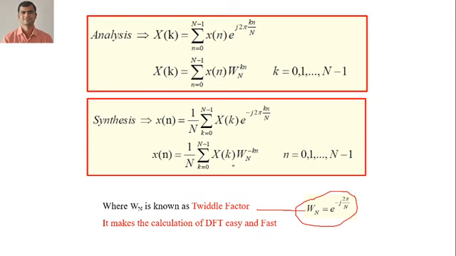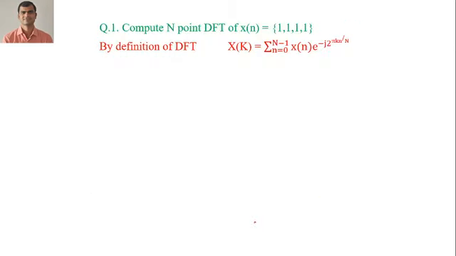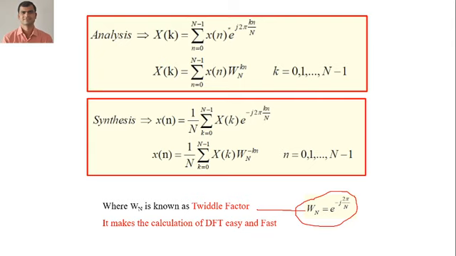So after putting the value of e raised to minus j 2 pi by N as WN, WN becomes the twiddle factor. Now let me tell you, this is the equation, e raised to minus j 2 pi k by n, and here we will be having plus. Here it should be the minus sign, and here it should be the plus sign. So when you replace this e raised to minus j 2 pi by N with respect to WN,